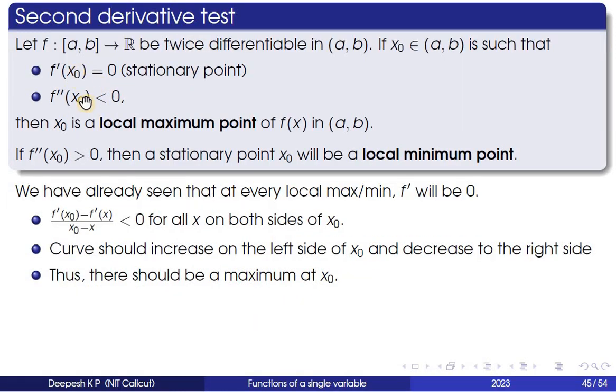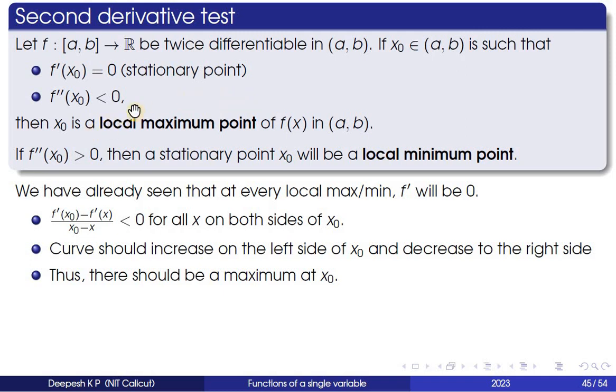The question is why these two conditions imply that the point x naught is a local maximum point of the function f of x in a b. So we have seen that at every local maxima, f dash x naught should be equal to 0, and of course at local minima also. So this condition helps us to locate the points at which there is a possibility that the function gets a local maxima or minima.